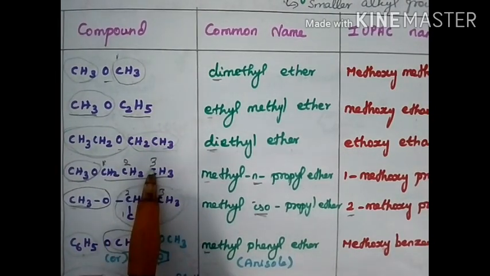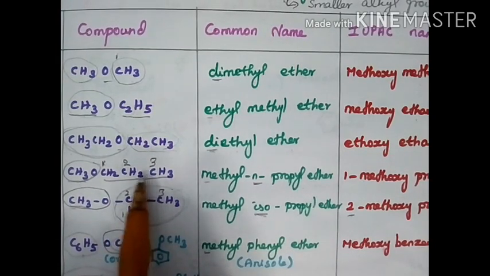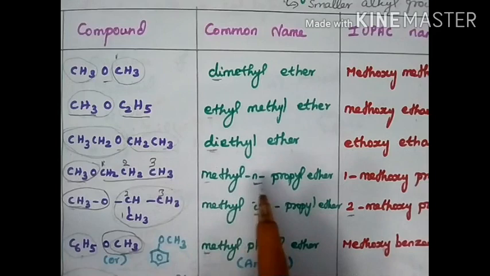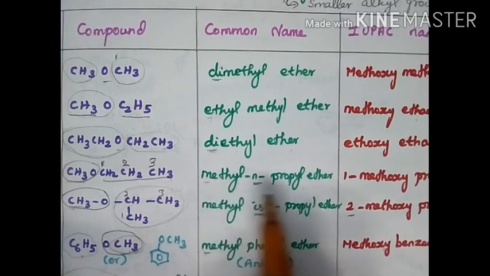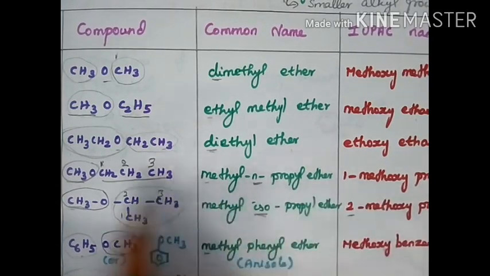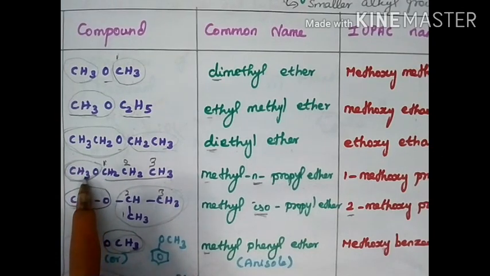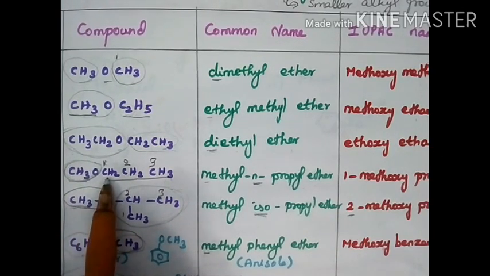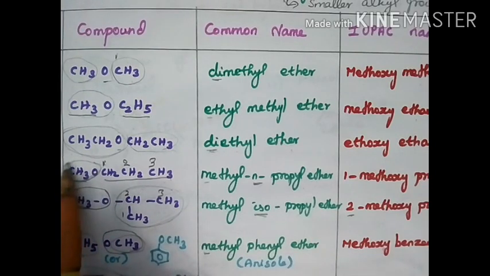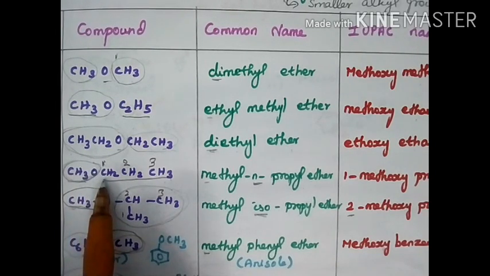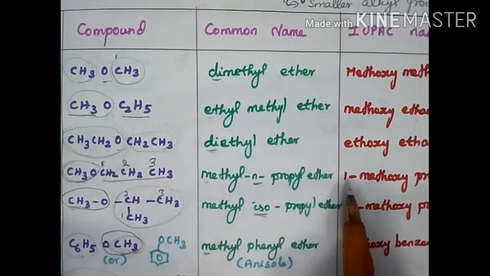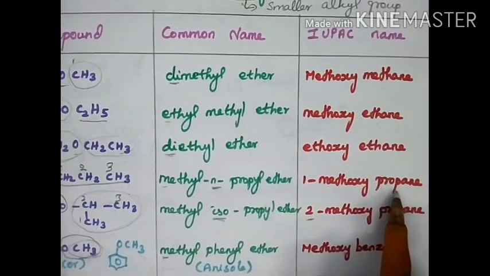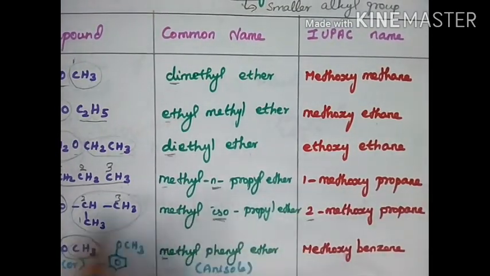The next is CH3OCH2CH2CH3. We have 3 carbon atoms in a straight chain, so n. Here methyl, here propyl. Alphabetical order, M comes first: methyl n-propyl ether. Methoxy is the smaller alkyl group, so consider this along with the oxygen. It is attached to the first carbon, so 1-methoxypropane.